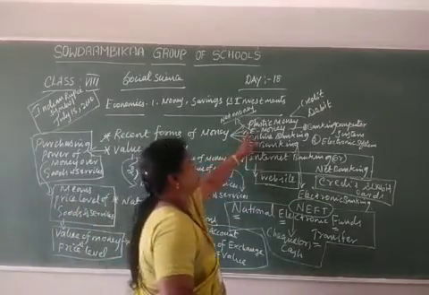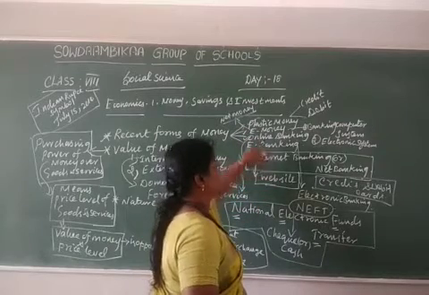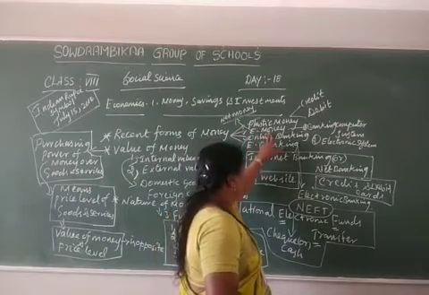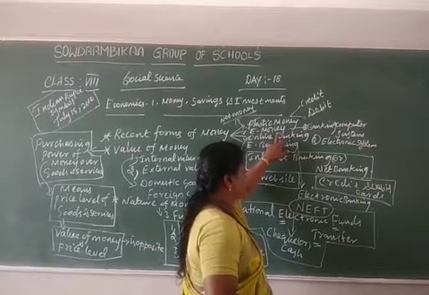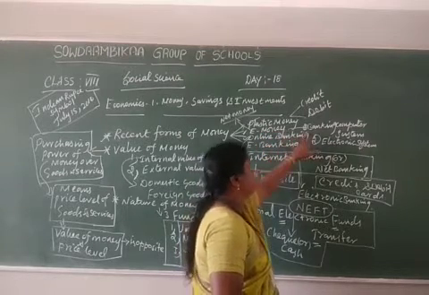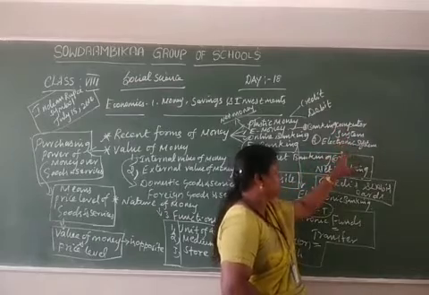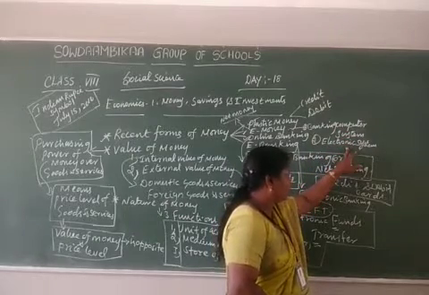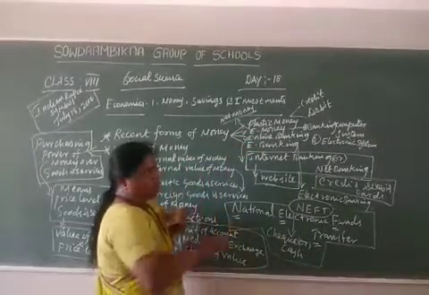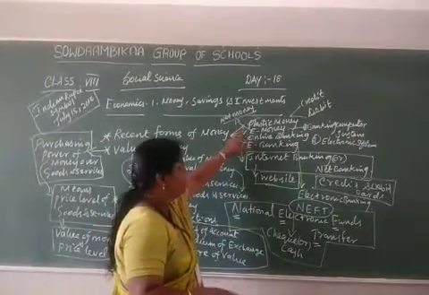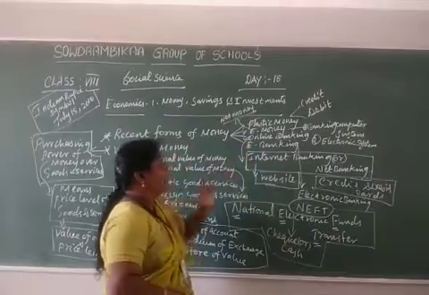So are you clear, children? Plastic money, e-money, online money.